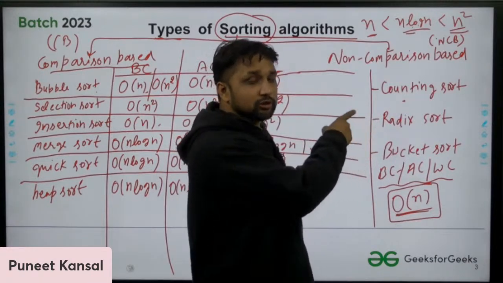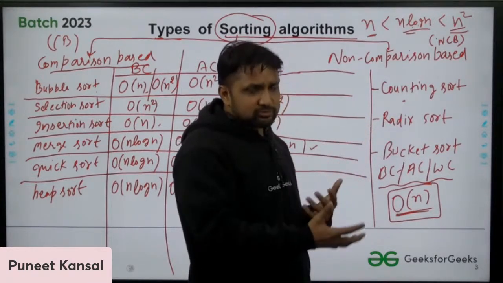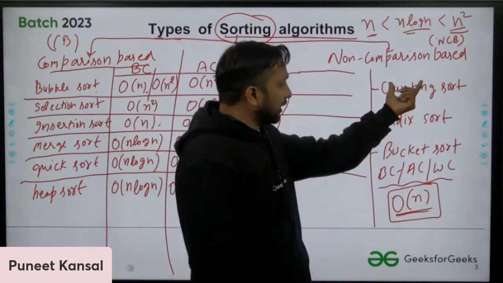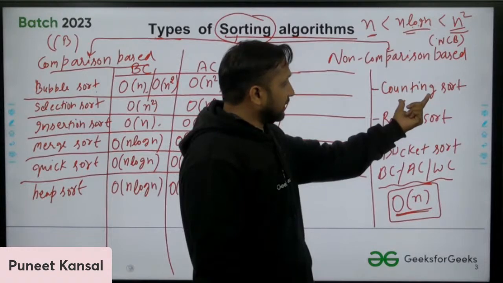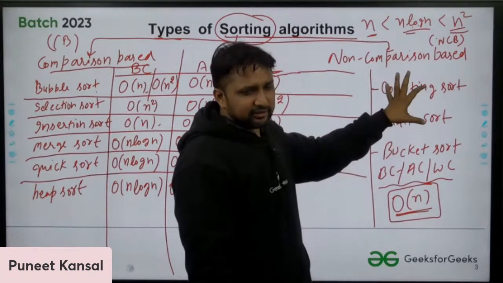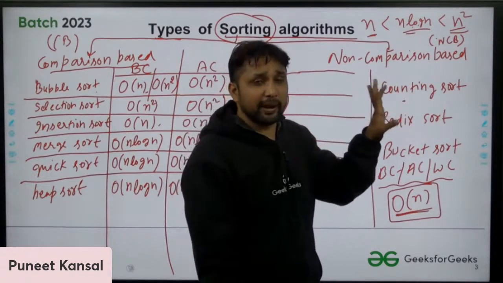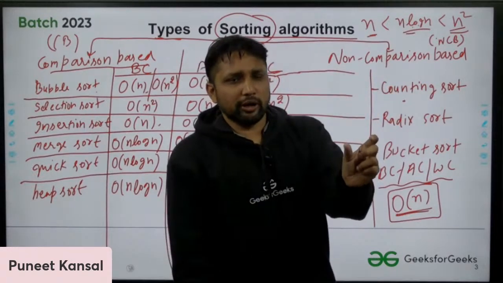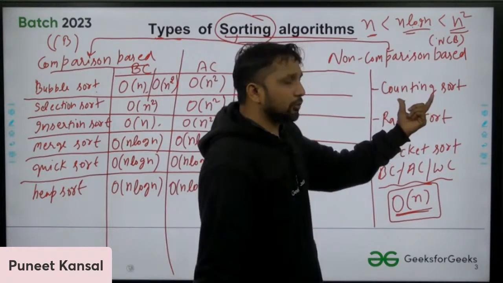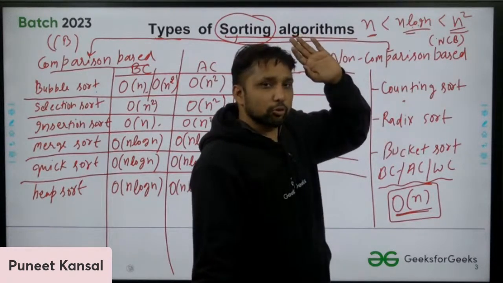So this is how these algorithms are working. If you see the working, you will find out that they are bounding the user. That's why counting sort works better on small inputs only. It does not work better on large inputs, because it consumes lots of space according to that.